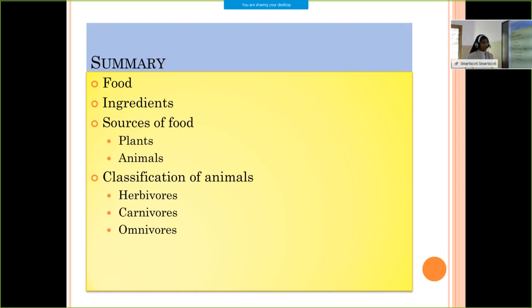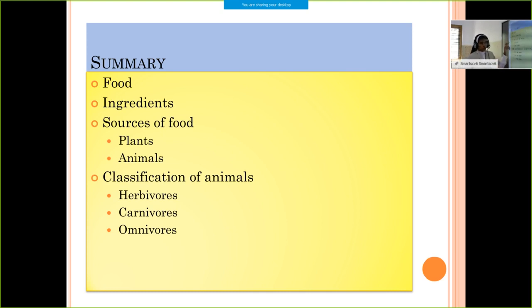Okay. So here I am going to summarize the chapter. This is a small chapter. In this chapter, what did we study? First, we discussed food. What is food? The substance we eat or drink for getting energy is called food. And we discussed ingredients. What are ingredients? The materials that are used for making a particular dish are called ingredients.